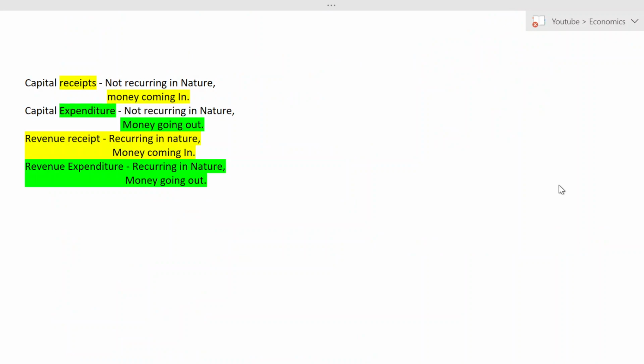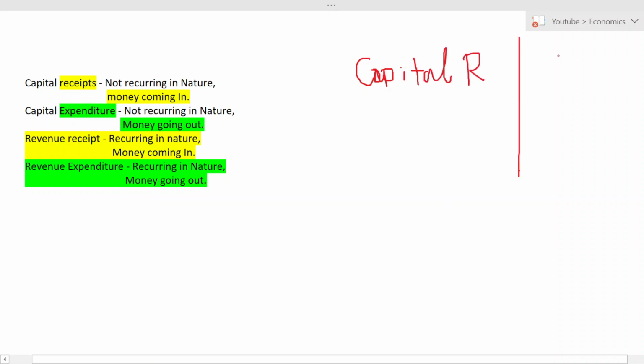So now it's time to further move on. See, now we are talking about capital receipts and capital expenditure. Okay, capital receipts and capital expenditure. So I know you have studied this in your PU and all. Now, can you tell me what is capital?